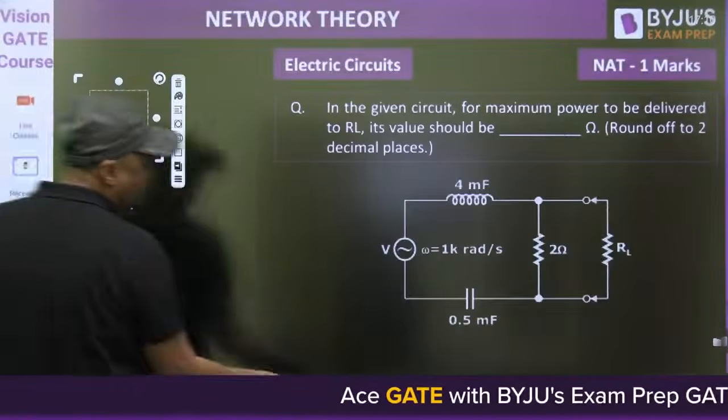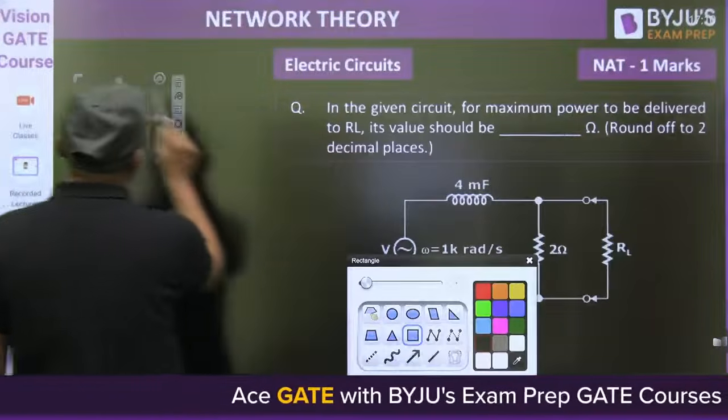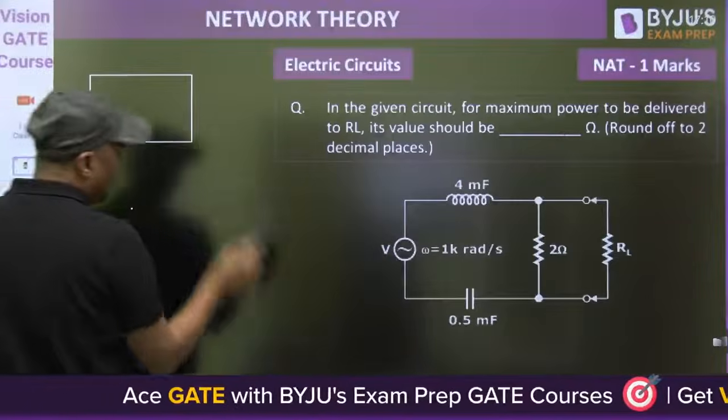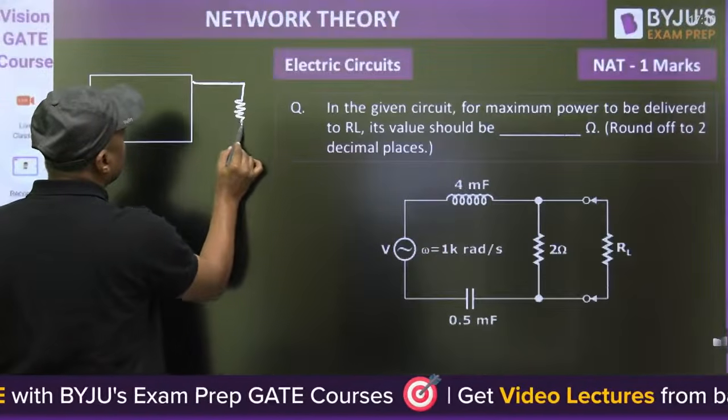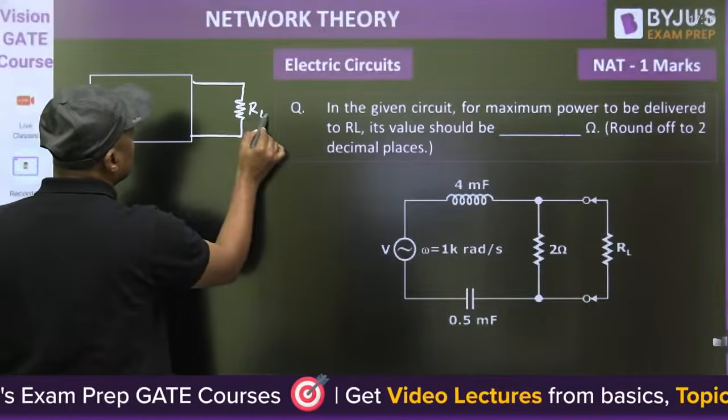What we are doing, this is the black box. This is RL.